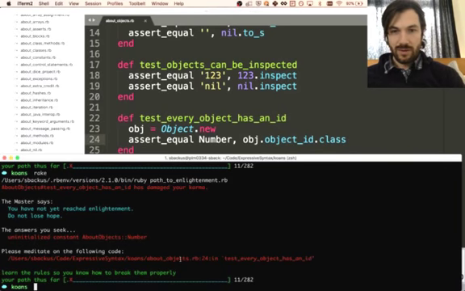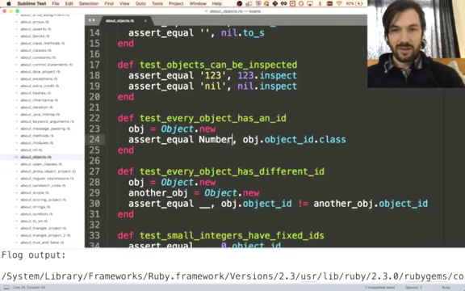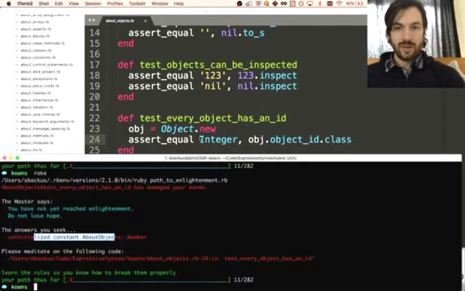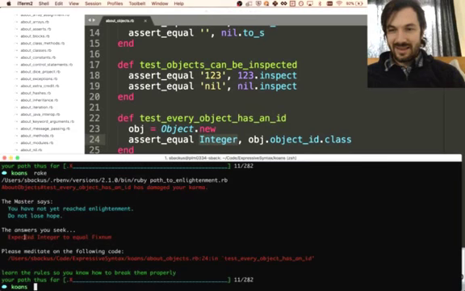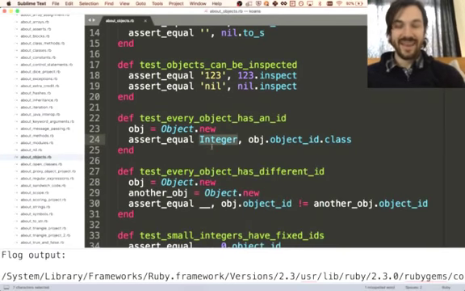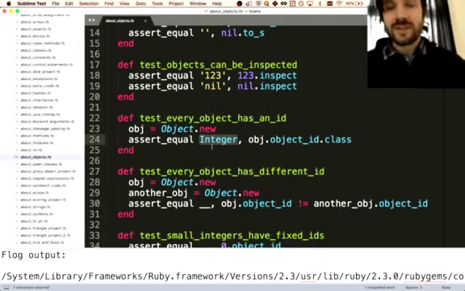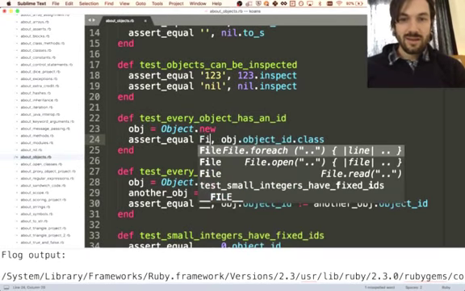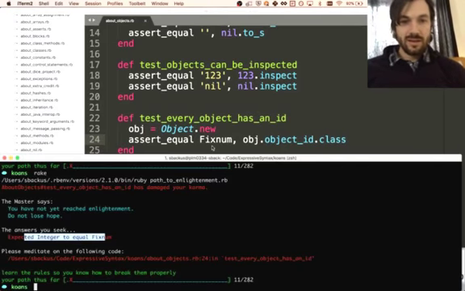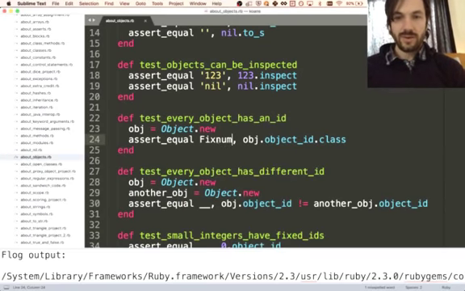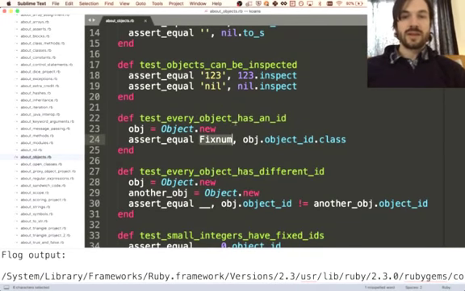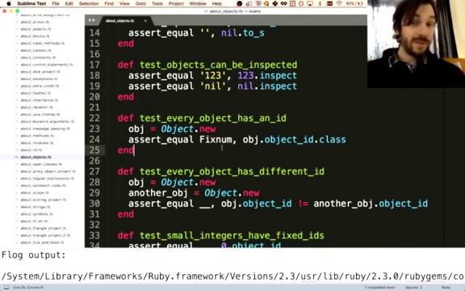Where are we? 24, did that work? No, that did not work. Uninitialized constant number. Alright, so that was wrong. Integer? Okay. The highlighting makes me think I'm more correct about this. Integer to be a fixnum. Okay, so there are different types of numbers. There's integers, there's fixnums. Apparently the class of the ID is a fixnum. Yeah, now we're on to 30. So we learned that every object has an ID, and the ID is a number of type fixnum.